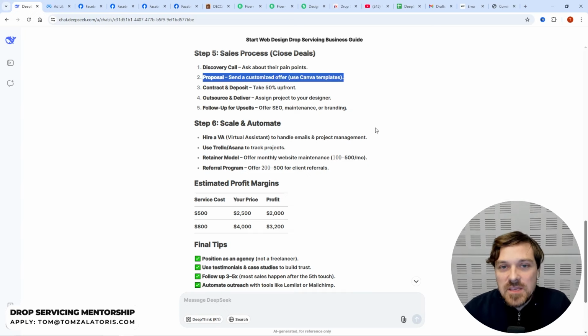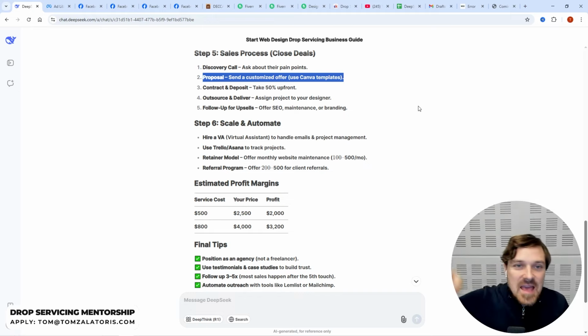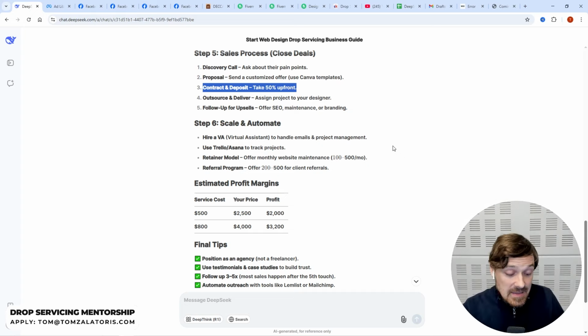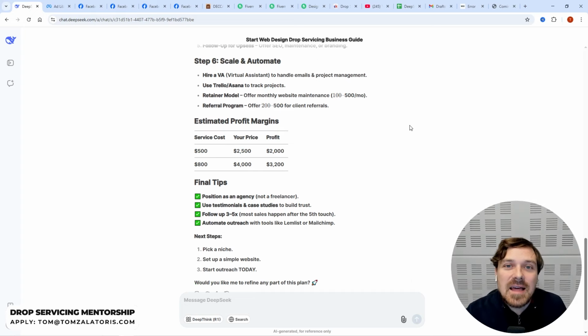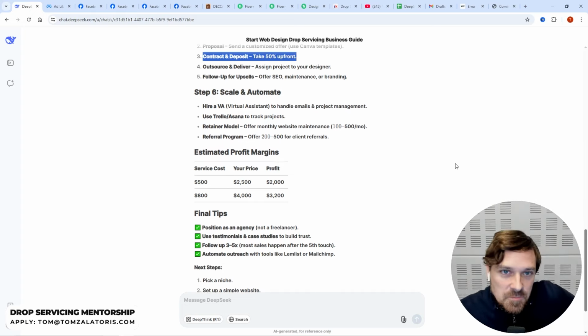Then typically you're going to send a customized proposal. It's usually just an A4 sheet which says the price, what you're going to offer, how much they have to pay, and what your bank account or PayPal is. That's it. It's nothing really super fancy, to be honest. You can quickly do this using ChatGPT or Canva, and then contract and deposit. Now, this is very, very important. I'm glad that DeepSeek picked up on this point.